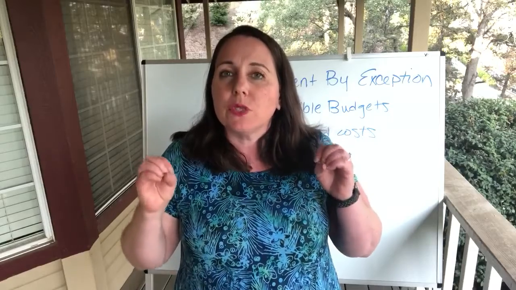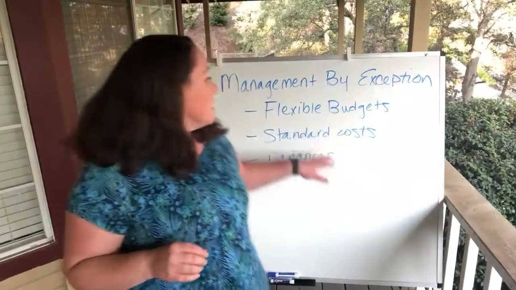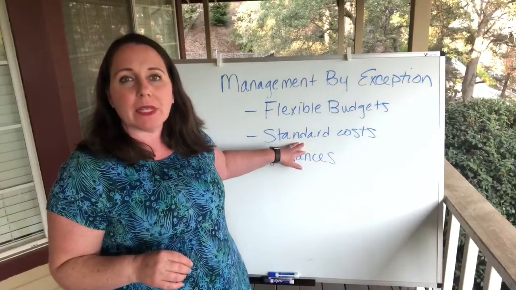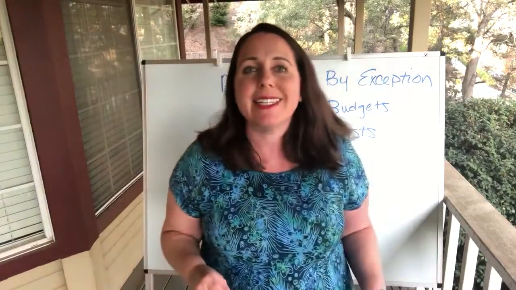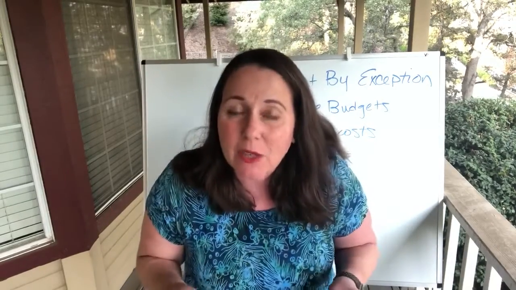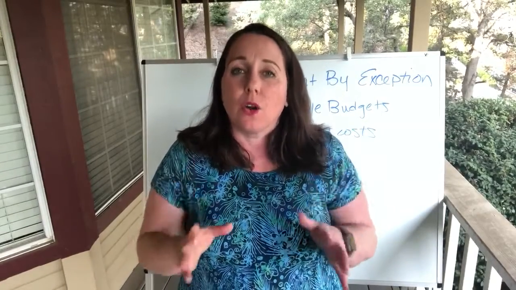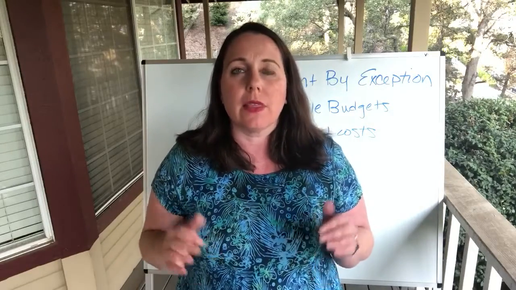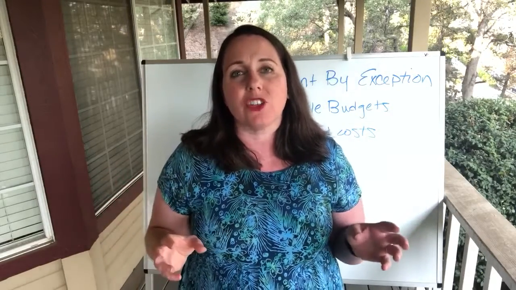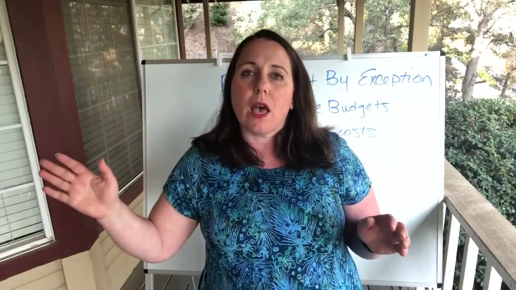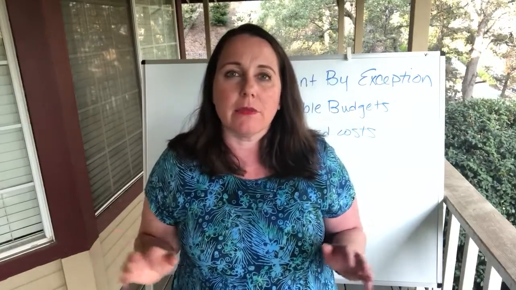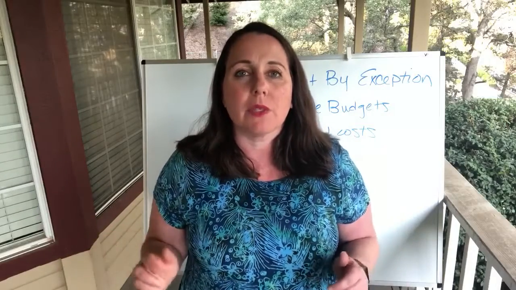So I just want to really clarify, the standard is probably never gonna happen. The master budget is never gonna happen, but it should be close, okay? There's no way without a crystal ball we know exactly what it's gonna cost us or exactly how many units we're gonna sell. Our goal is to have something to start with. Hopefully we'll get close, and then to have that acceptable range of, ooh, if it's less than 10%, I'm not worried about it. If it's more than 10%, maybe I am.